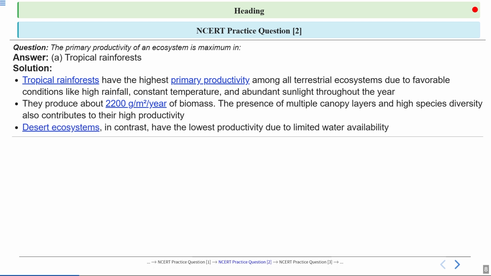At the other end of the spectrum, we talk about the deserts. So deserts have a very low primary productivity. Although they receive plenty of sunlight, the severe lack of water severely limits plant growth. The harsh dry conditions prevent plants from efficiently photosynthesizing and creating biomass, resulting in much lower productivity compared to tropical rainforest.